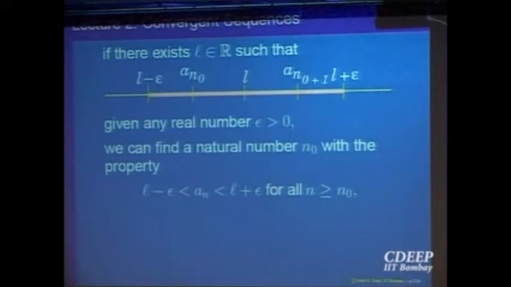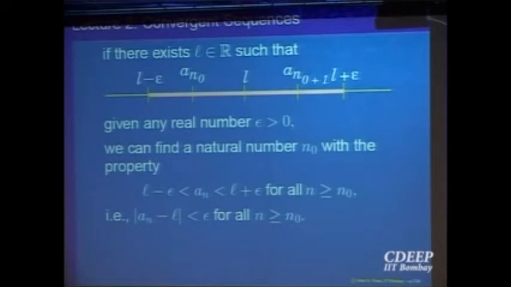So mathematically we are saying, given epsilon bigger than 0, there is a number n naught, so that for all n bigger than n naught, a_n comes inside this window, which is the same as saying that the absolute value of a_n minus L is less than epsilon for all n bigger than or equal to n naught.